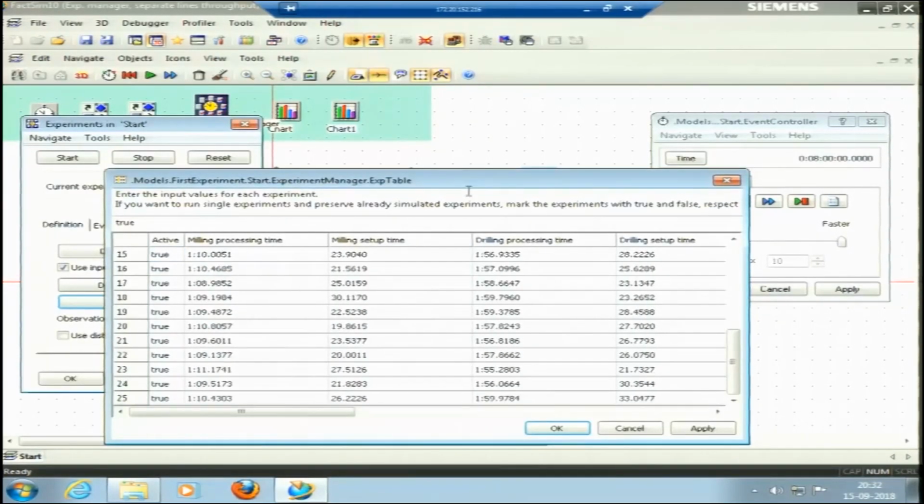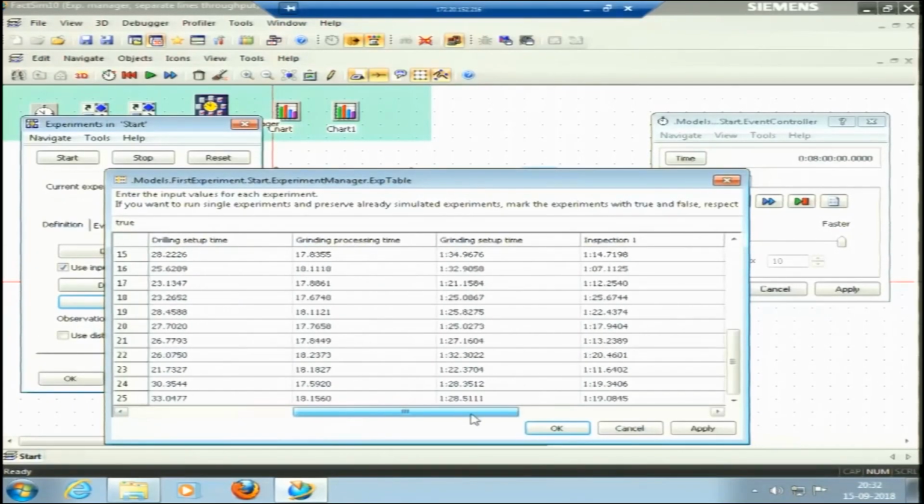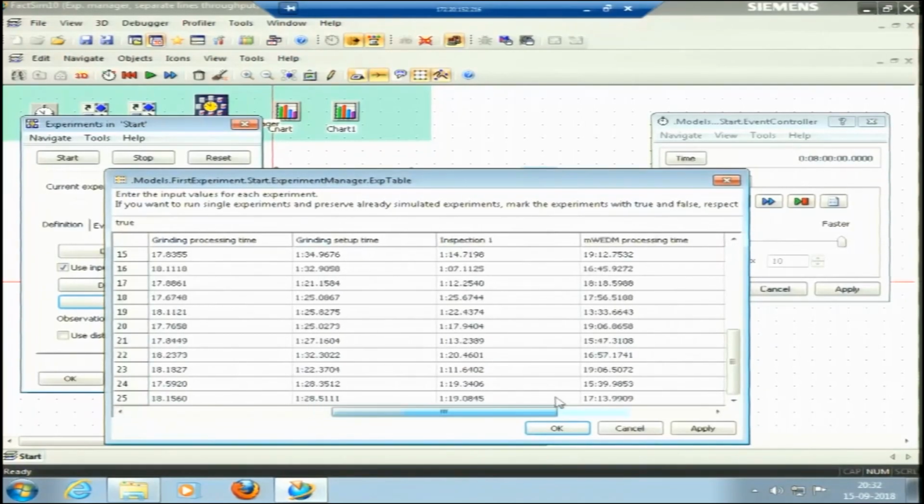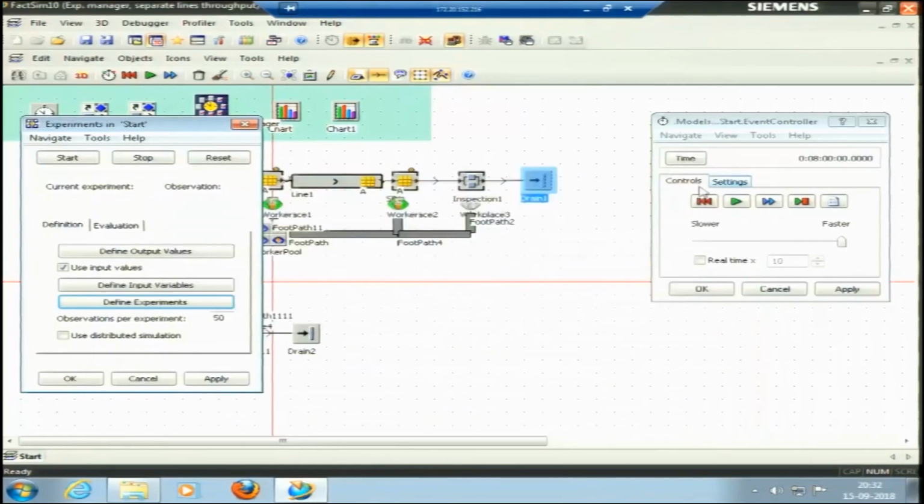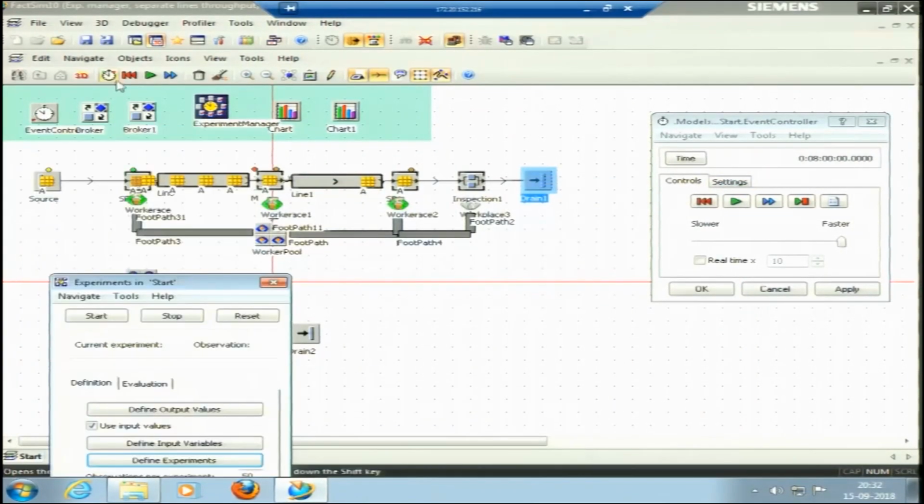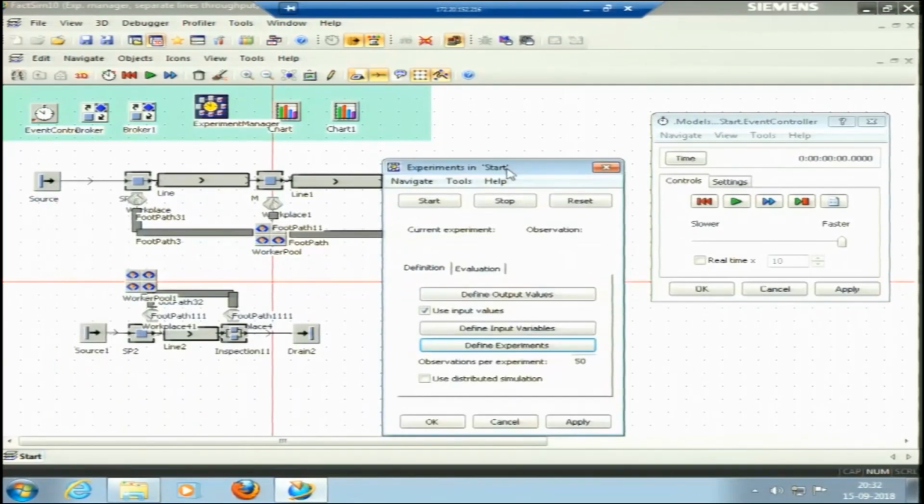So, these times are put in: times for milling, processing, milling setup, drilling, processing, drilling setup, grinding, processing, grinding setup. Then after grinding we have inspection. Okay. We have these machines here, go back, this is my milling machine, this is drilling, this is grinding, this is inspection 1, this is throughput through line 1. Okay. Then the worker, certain pace of the worker, footpath, all those things are defined here. This is the model we made, a hypothesized factory.